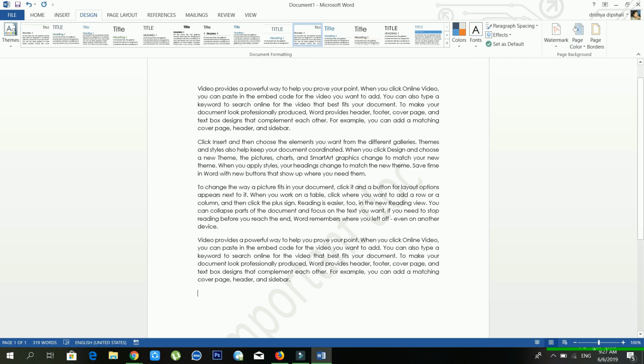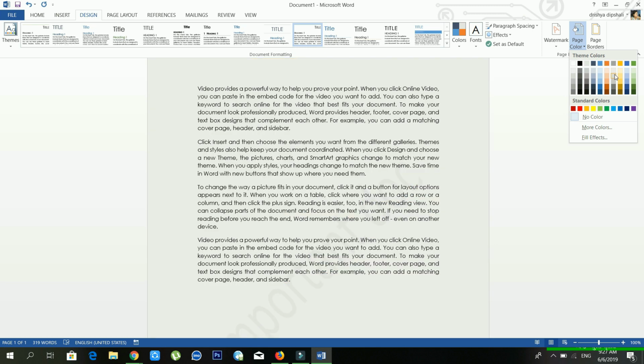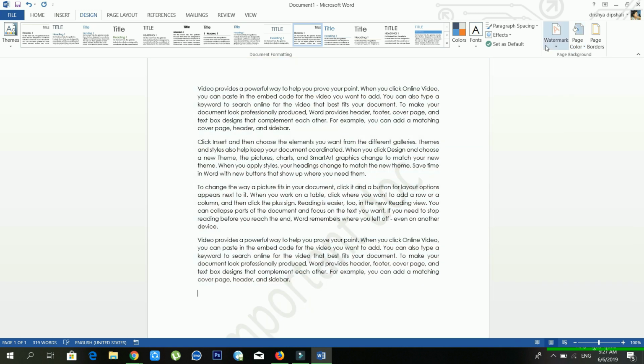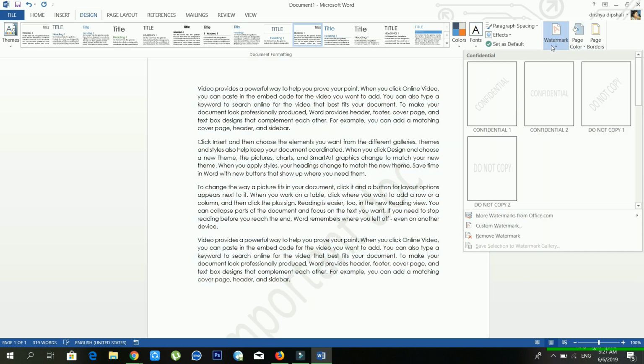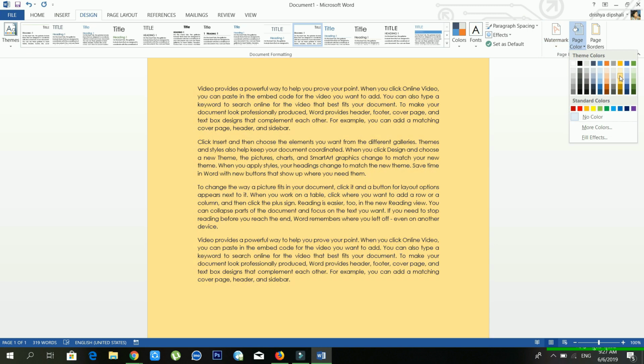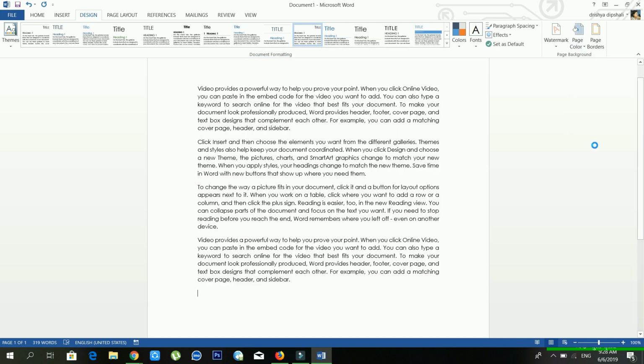And another option is page color. If you want to change the color of your page, in that case you have to use page color. From the page color you can choose a different kind of color also, see from here. And before, we didn't discuss how you can remove a watermark. If you want to remove the watermark, you just have to click on Remove Watermark, and the watermark will be disabled. So from here you can choose a solid color, and if you want to use a gradient color, in that case you have to use fill effects.